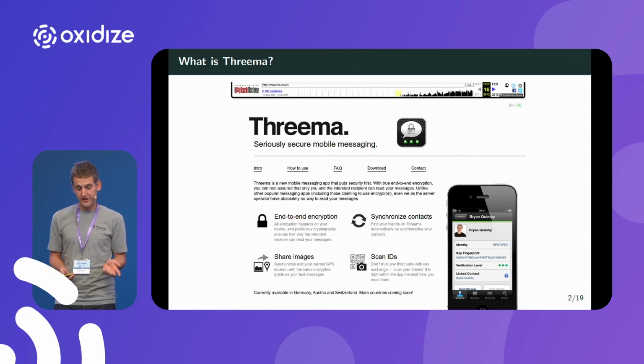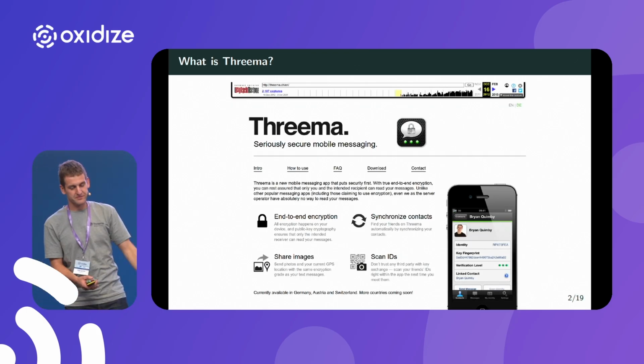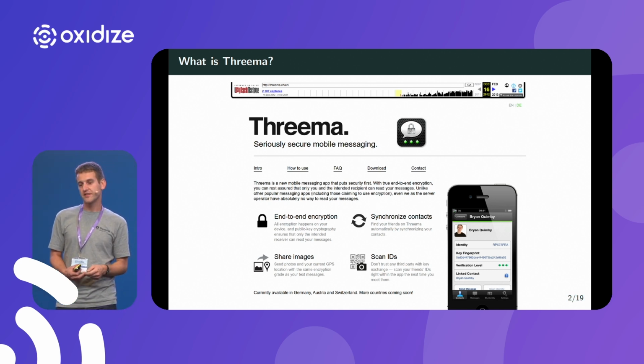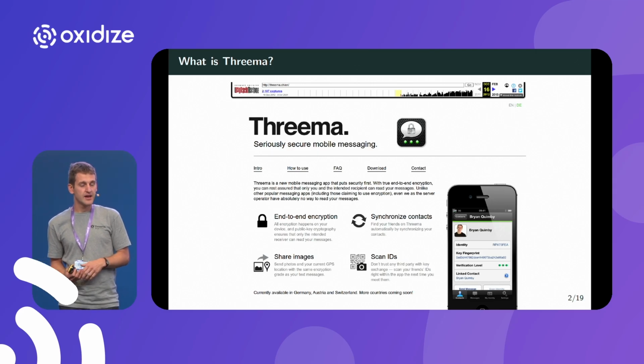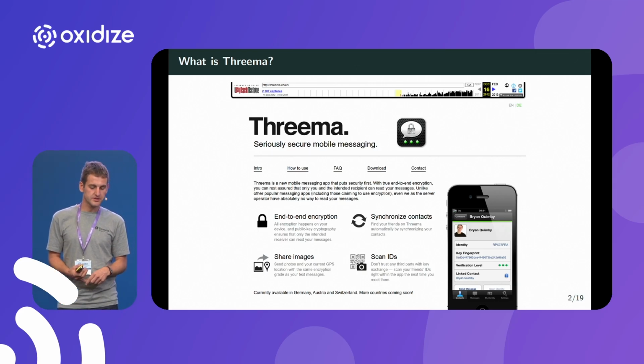Threema started in 2012. Back then, it looked like this. In 2012, WhatsApp was not yet owned by Facebook, and it was not encrypted. Many people used Windows Messenger or MSN, and Signal was still called TextSecure and did not allow for end-to-end encrypted group messages.